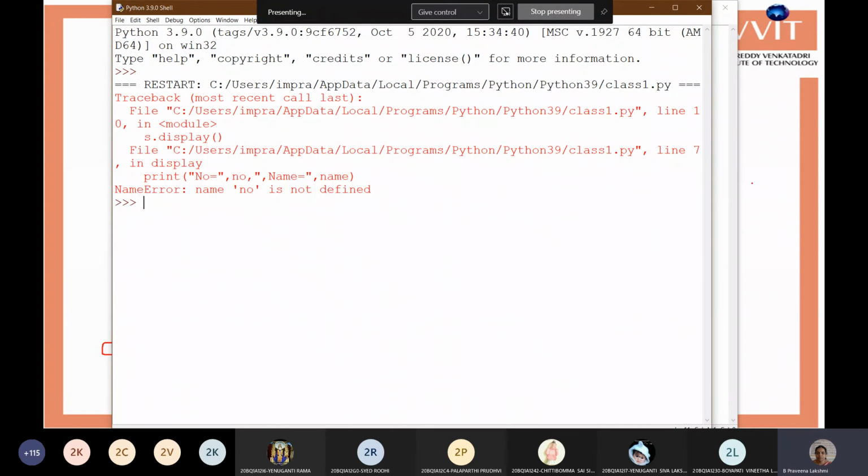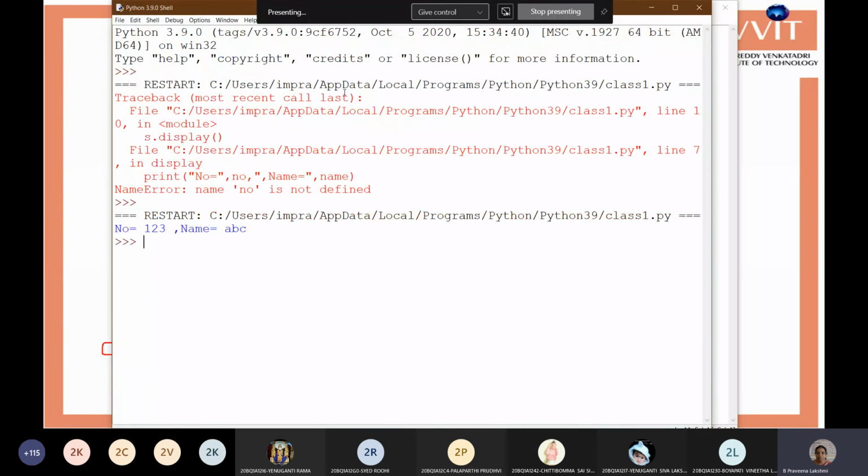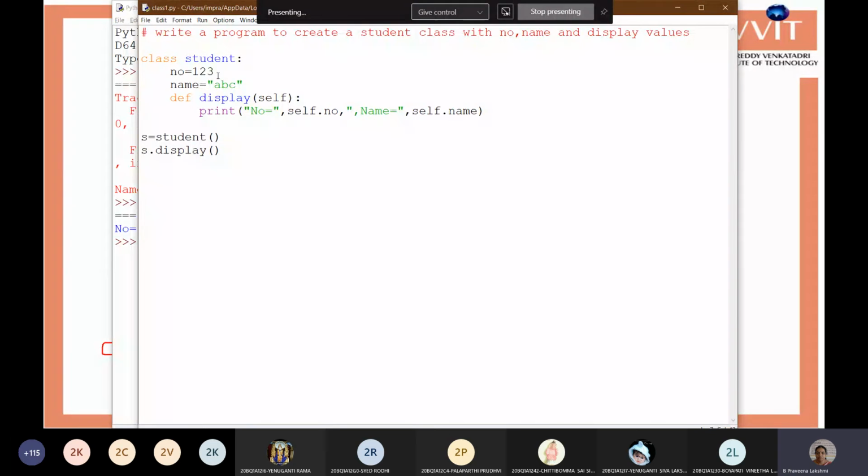Name and number, sorry. Okay, number is 123, name is ABC. So we created the two data members, number and name, with the initial values as 123 and name equals ABC. Now within the display function we can display those number and name. So all of you, once note down this small example.